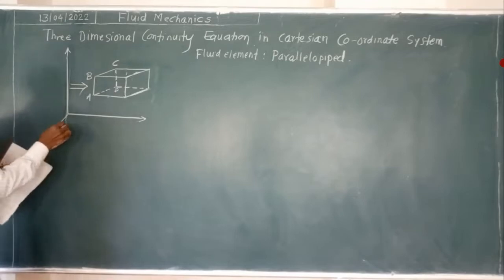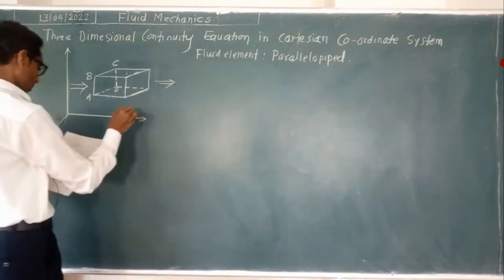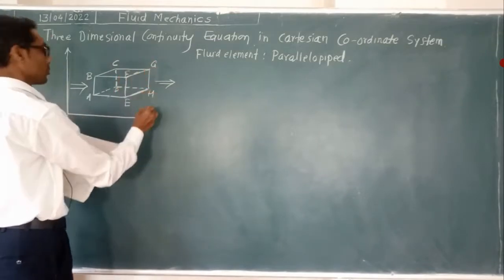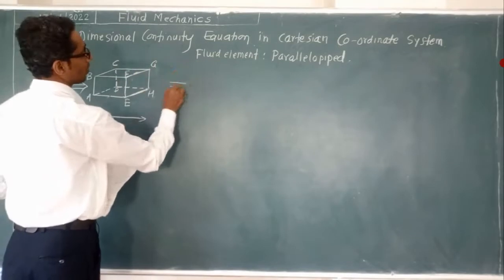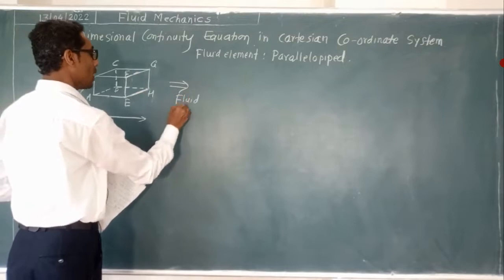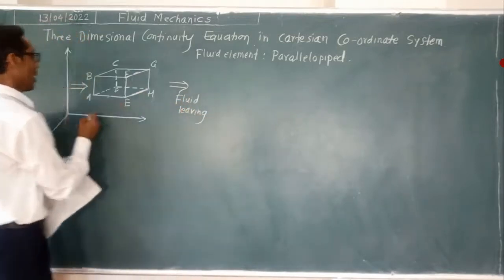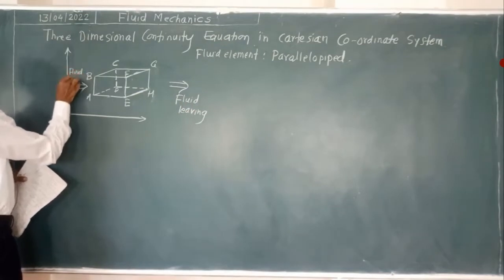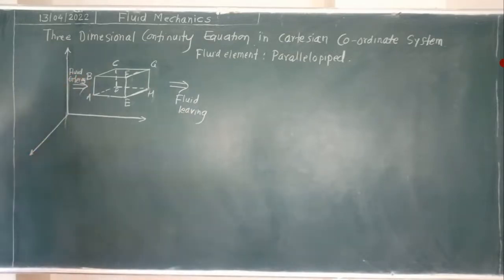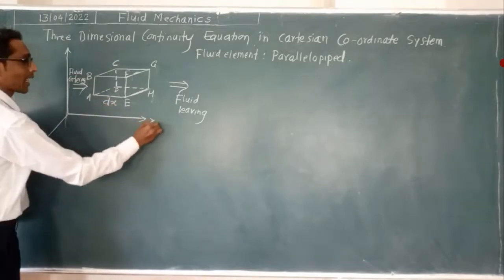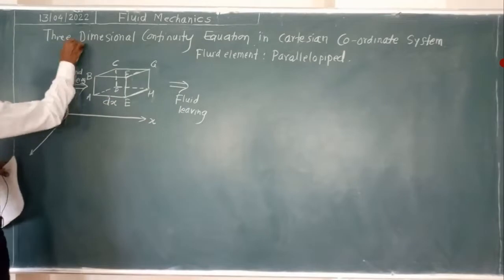From this fluid is entering, and right face, that is what, A, F, G, H. Along this, fluid comes out. So fluid leaving, and here fluid entering. Okay, now this fluid element will have dimension along x axis dx, along y axis dy.